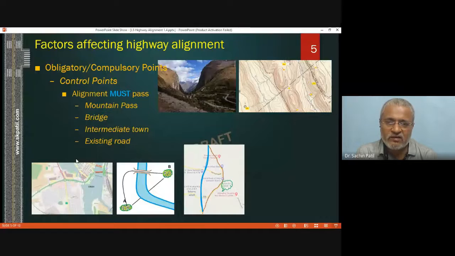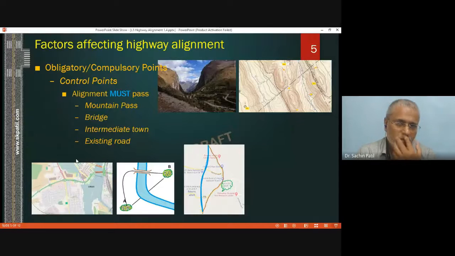If you want to select a highway alignment from Dabit to Khed, then in between there is some village, some railway station. That highway alignment must go nearby that location such that those people will also be able to take the benefit. So road utilization will increase. So these are the points which must compulsorily lie along the highway alignment, or rather say the highway alignment must cross through these points. What are the points?